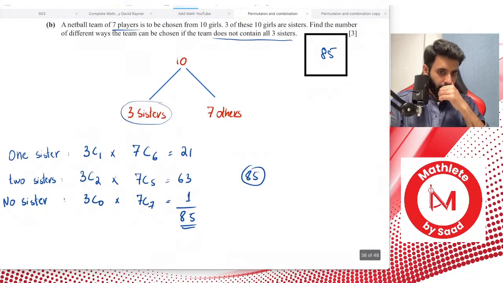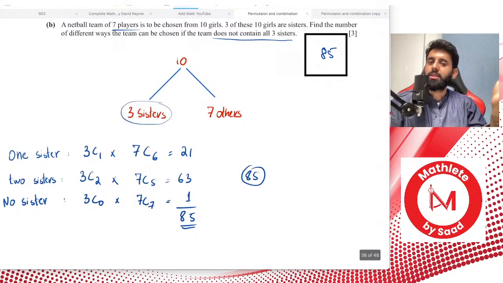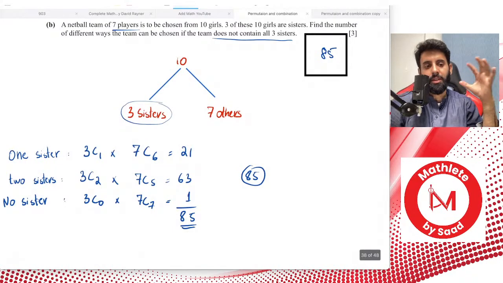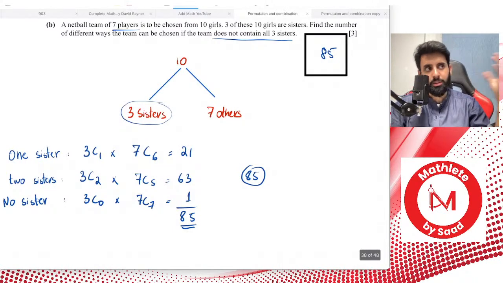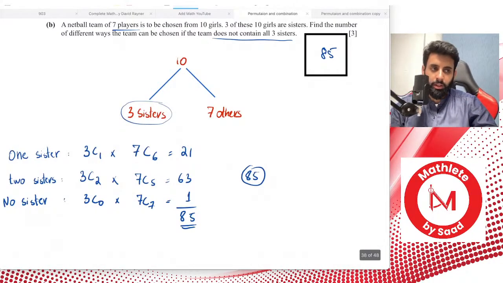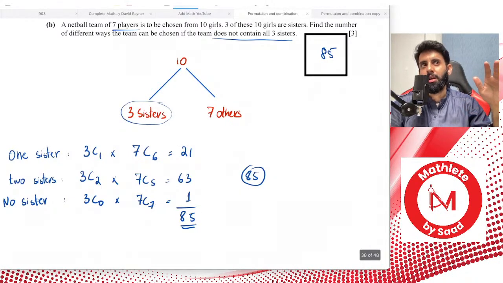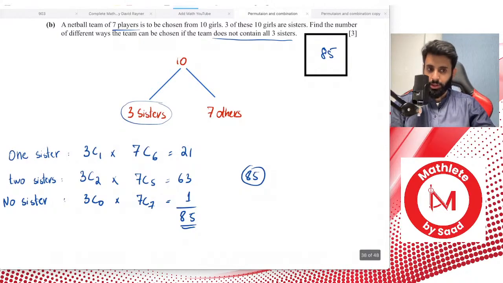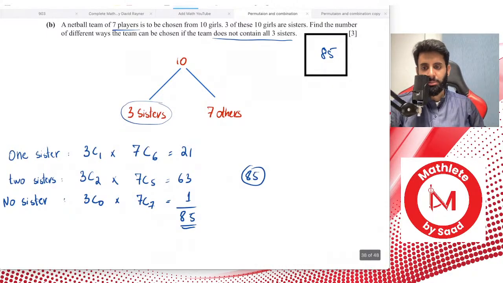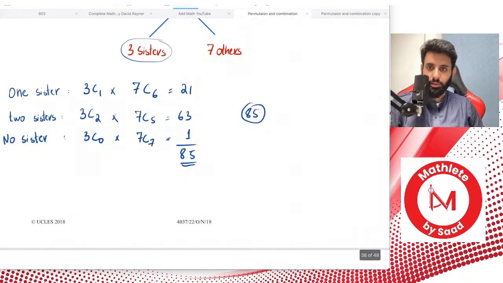Okay, so a quick tip for you guys. I said this before also, and that is that if a question is of 3 marks, you got to make sure that you give it that level of respect. And by respect, I don't mean that you write good words about the question. I mean that you tackle it accordingly. Don't look for a shortcut for a 3-mark question. If there was a shortcut, chances are it wouldn't have been a 3-mark question. Now I'm not saying that's a standard rule, but that's usually how it works. So it's always a good idea to break it down, look at all the possibilities one by one, and then figure out what it's going to be.